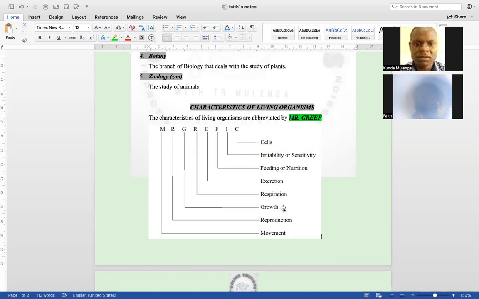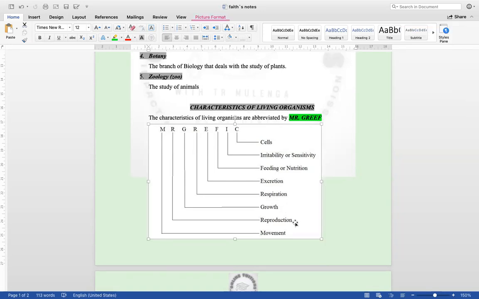Then G stands for growth. Or production is, I'll expand it later. Then growth, that's the one I was trying to talk about, the permanent increase in body size. Then you should also be able to undergo respiration, and I believe respiration was talked about some time back. When we eat, we're supposed to take the waste products out of our bodies, and that is excretion. So before things are excreted from our bodies, we must be able to eat them. So that's our F, which represents feeding or nutrition.